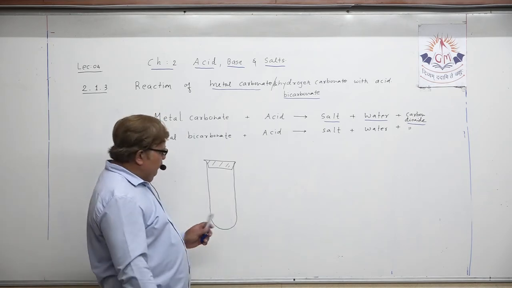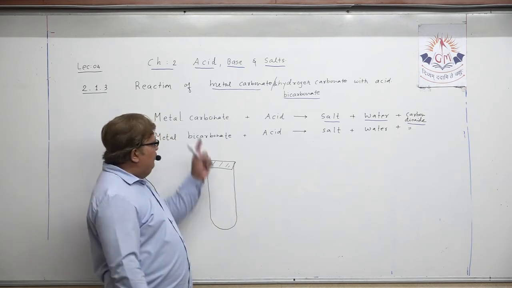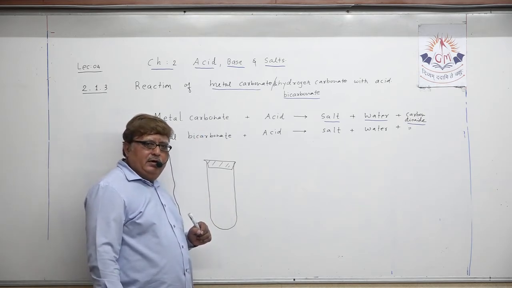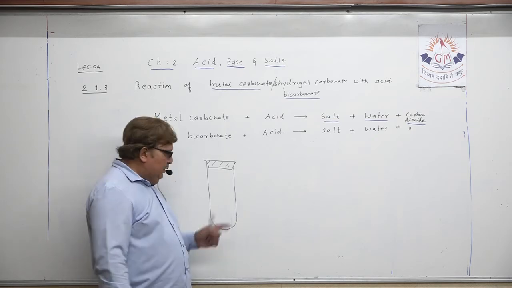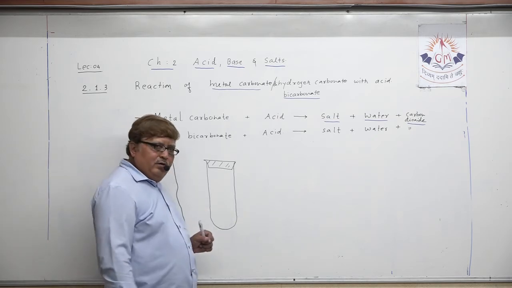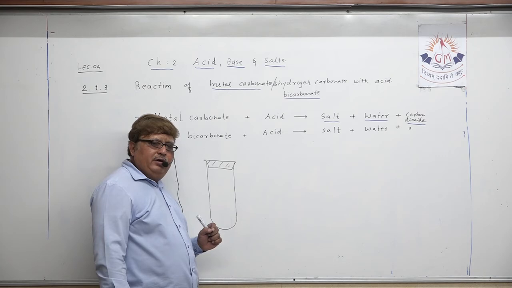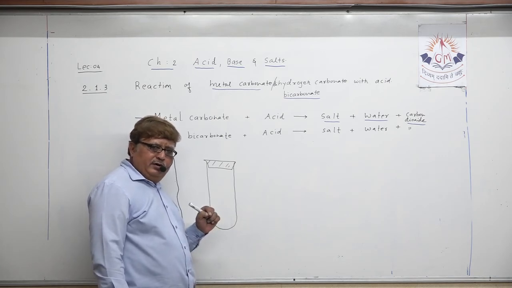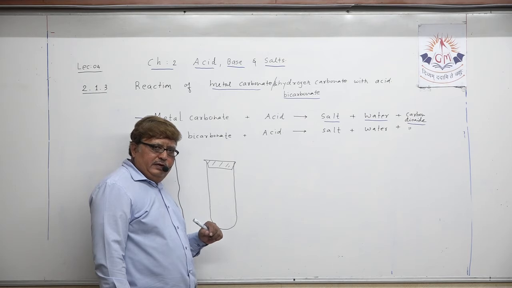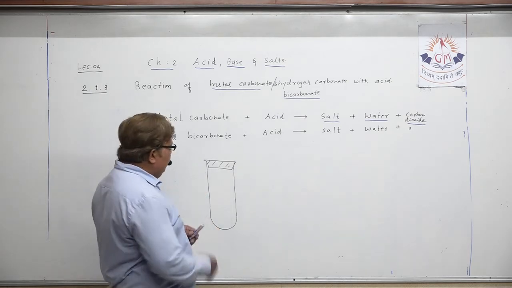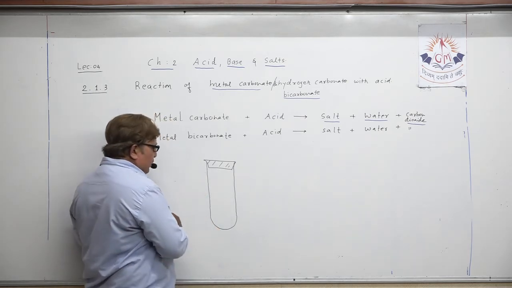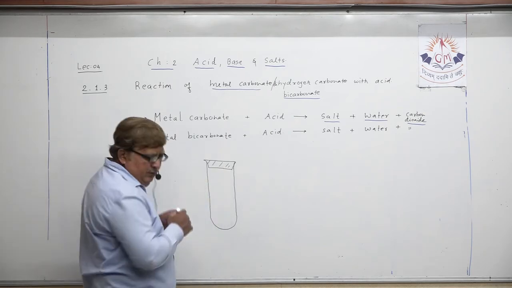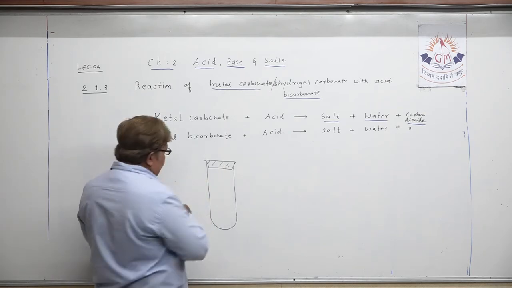Suppose which reactant you have to take: metal carbonate or metal bicarbonate along with acid. Suppose you take metal carbonate or metal bicarbonate here, right? After closing this, you have to pour acid slowly so that the reaction takes place. Suppose it is a double holed rubber cork, you have to show one thistle funnel here, understand?